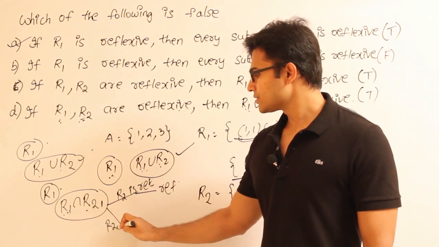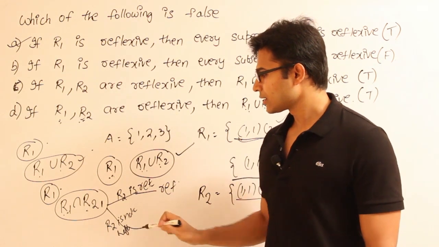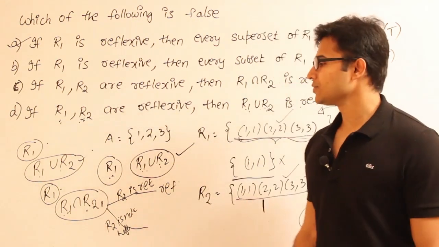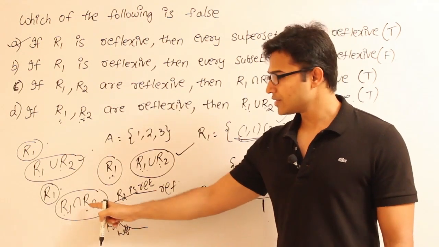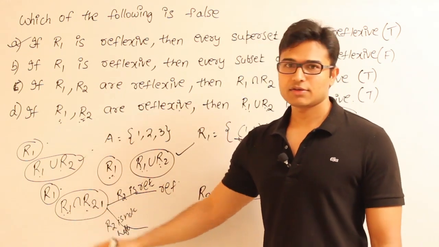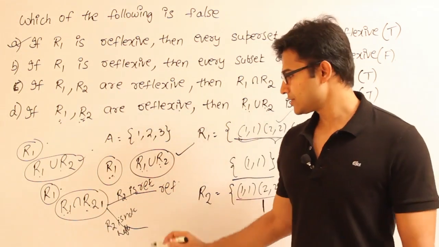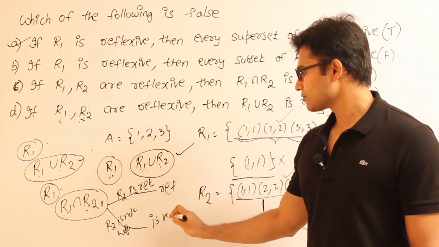If R2 is not reflexive, what does it mean? It means R2 doesn't contain all the diagonal elements. Therefore, definitely the intersection will not contain all the diagonal elements. Then we can say that R1 intersection R2 is not reflexive.